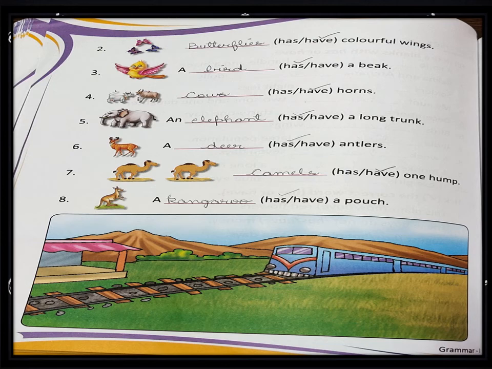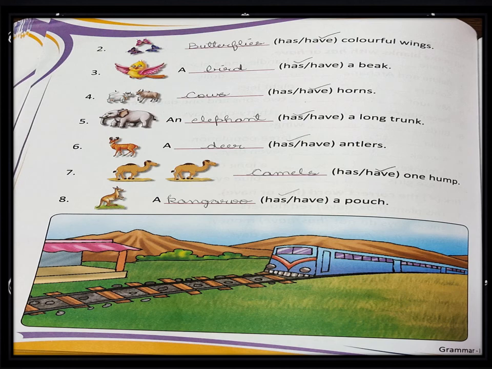In the picture only one elephant is given. We will write the answer: an elephant has a long trunk because with singular words we are always using has. Sixth is: a dash has or have antlers. You can see the picture of one deer. So the answer is: a deer has antlers.